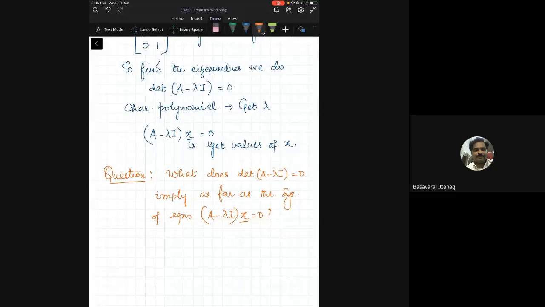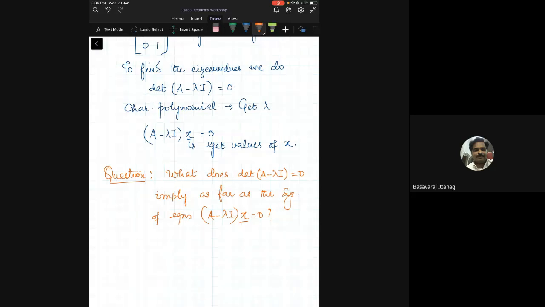Is the question clear? Suppose I have a system of equations in which the associated square matrix is singular. My question is, what can you say about the solutions to the system of equations? So it's trivial. Is it trivial? No. You either have infinitely many solutions or you have no solutions, right?